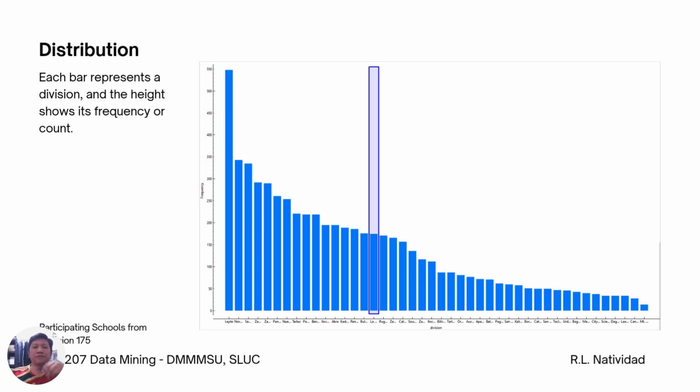So you can identify the frequency, and using this distribution bar chart, you can perform basic aggregation. It helps us identify the regions or divisions which have more learners or students who underwent the said assessment.